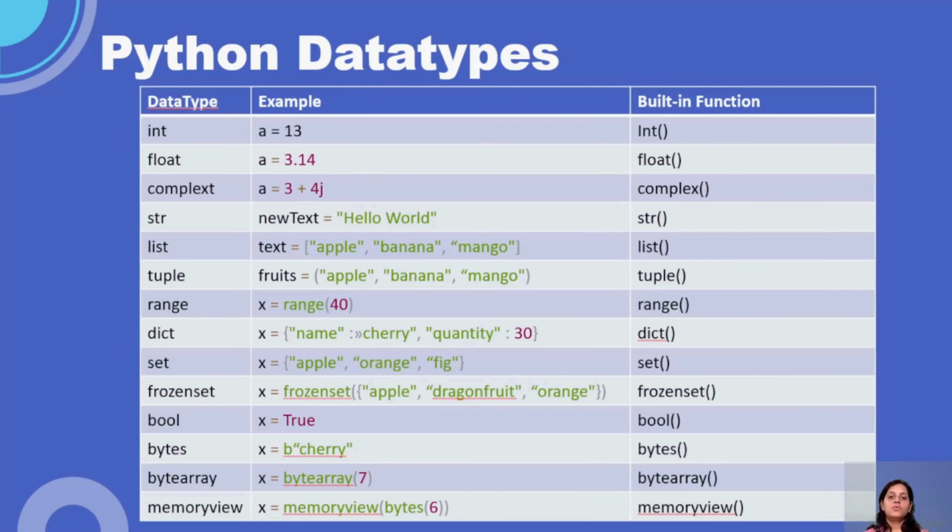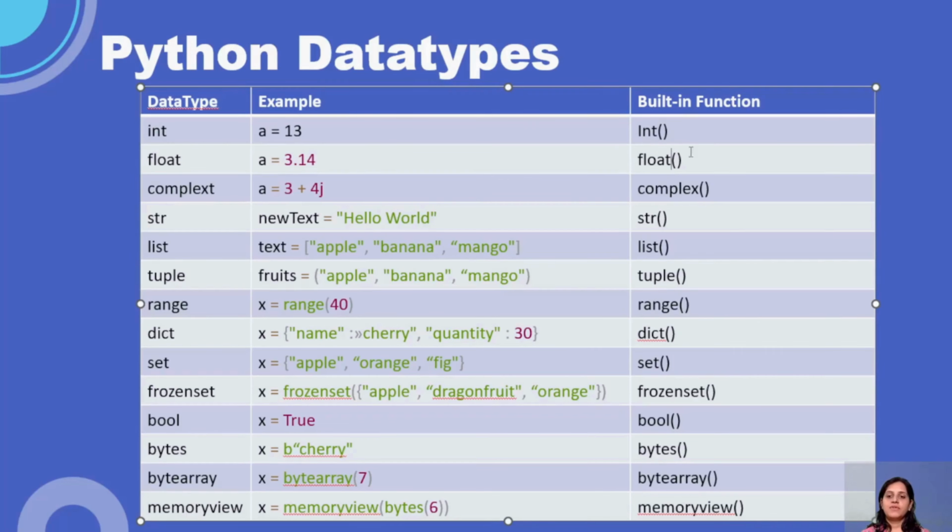Let us go through examples. So guys, if you see, I have taken different categorizations to show the different types, some examples, and what the built-in functions are for them. If you type this, it will assign you some variable, guys. Okay, so if we consider int, this is an example: a equal to 13 is an example. Float, again you can see this is an example.